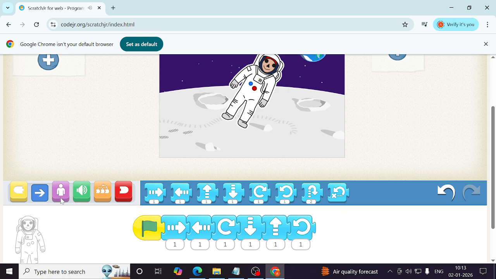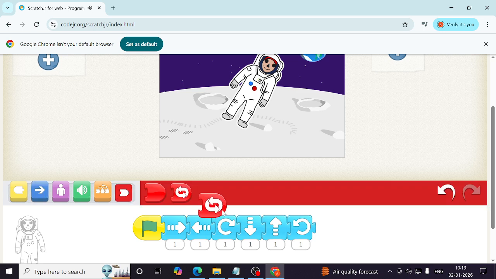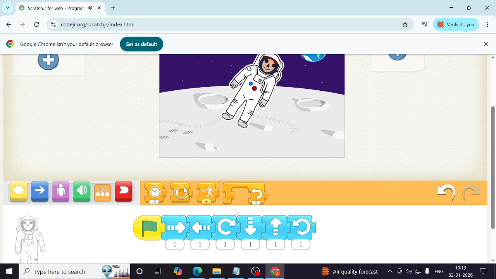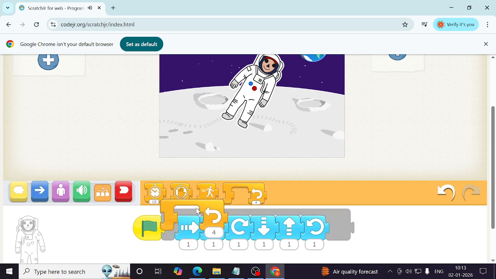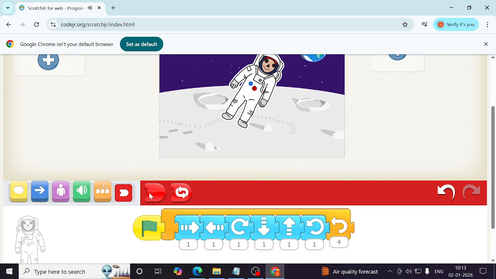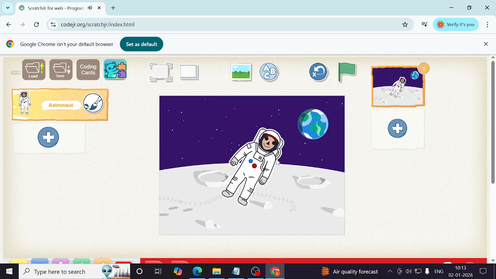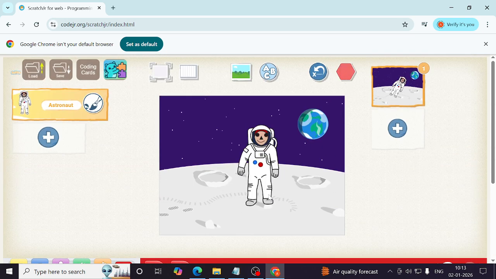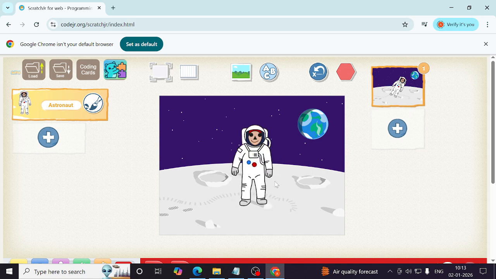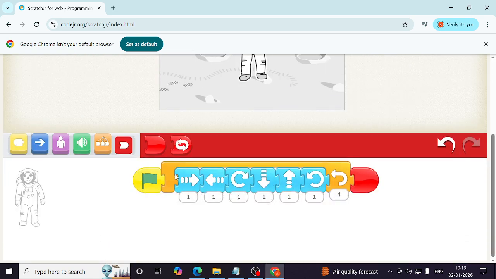and then we will use forever block. Not forever, let us take some loop. This will repeat all these steps 4 times, and we will add stop. Similarly, this way the astronaut will move, and we can add some sound effects.